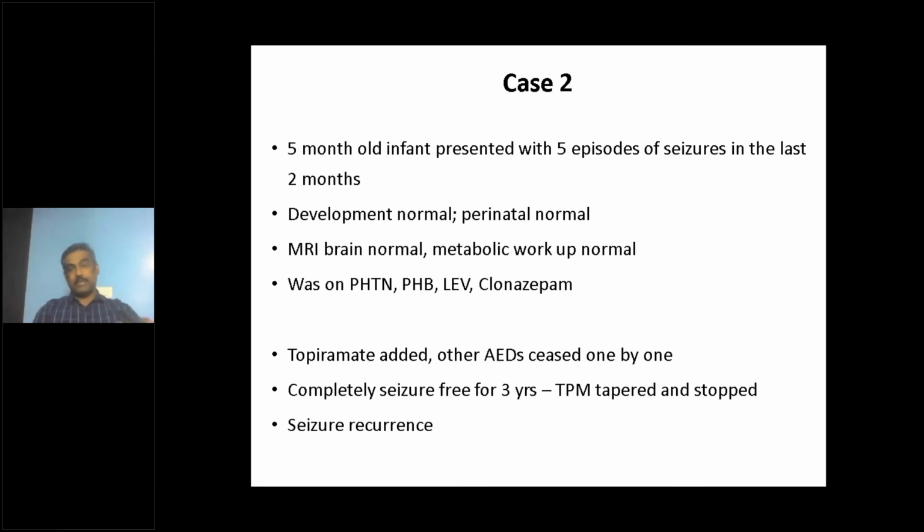So this child had 5 episodes of seizures in 2 months, and on topiramate, one medication, for 3 years he has not had any seizures. The moment you stop the medication, he started having recurrence of seizures. So the medication was very effective for him. It's not just a chance that he did not have seizures for the last 3 years.